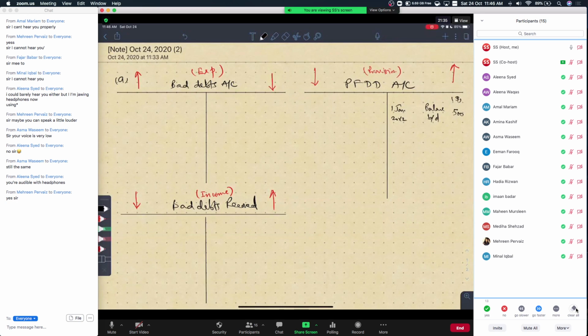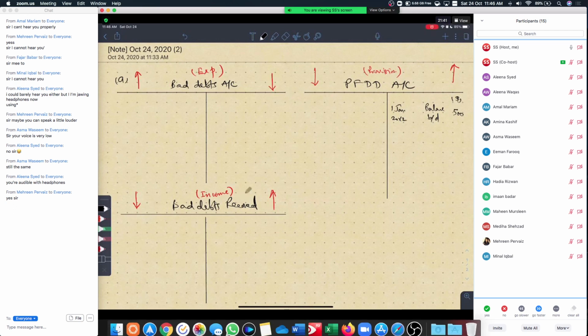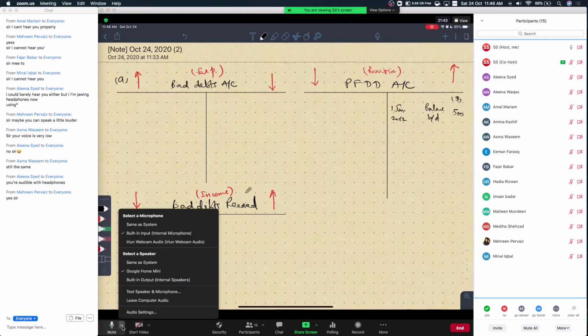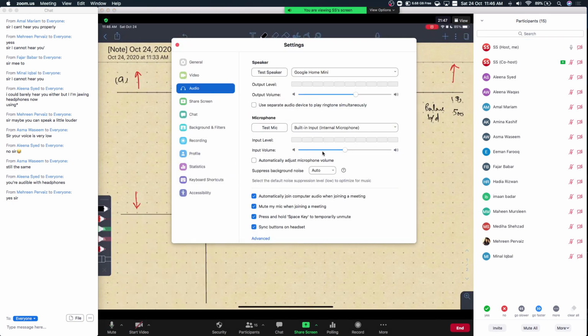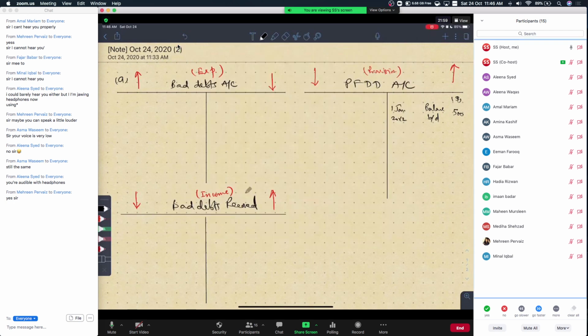Okay, good. All right. Let me just check my mic level. Settings. My input volume. I think now it must be much better because my input level was low.